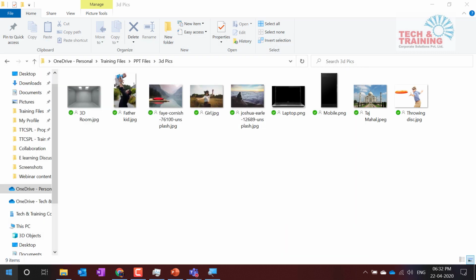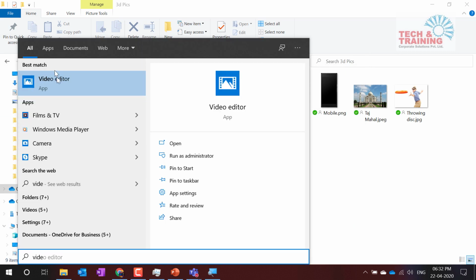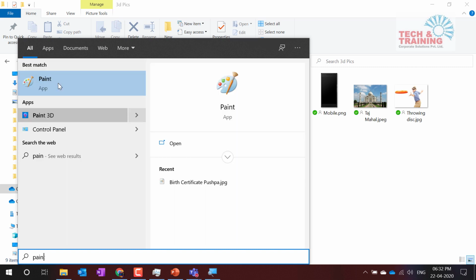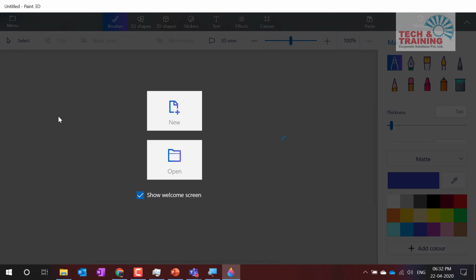When you talk about video, there is a video editor. I don't want to get into the details of this feature, because most of the time people have been asking me, is there any video editor available? Yes, there is one video editor available within your Windows. But I'm going to talk about something different. I'm going to talk about 3D videos or 3D presentation or 3D paint. So I type paint. There is something called 3D paint or Paint 3D.